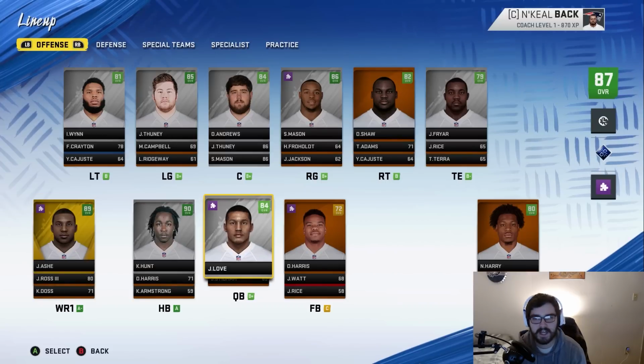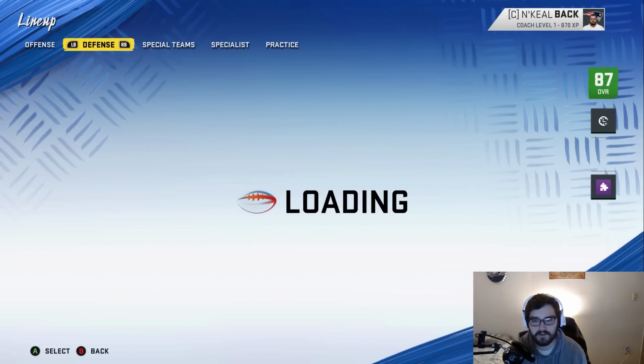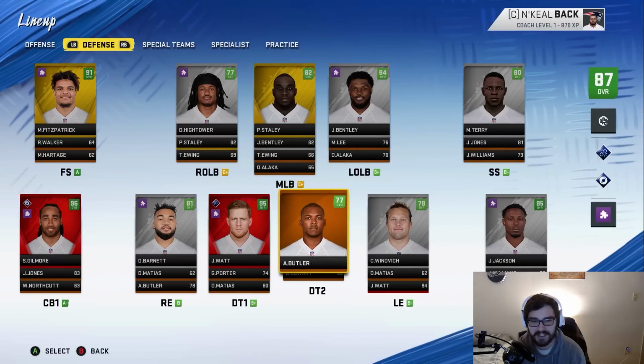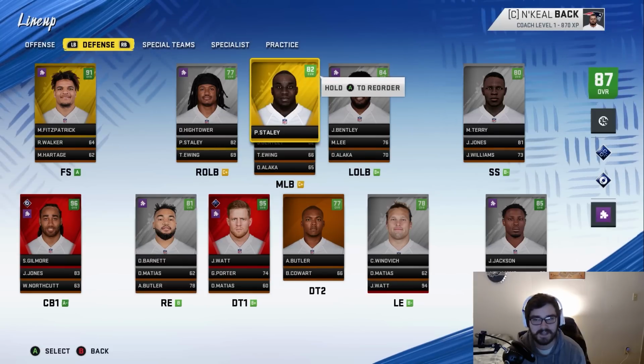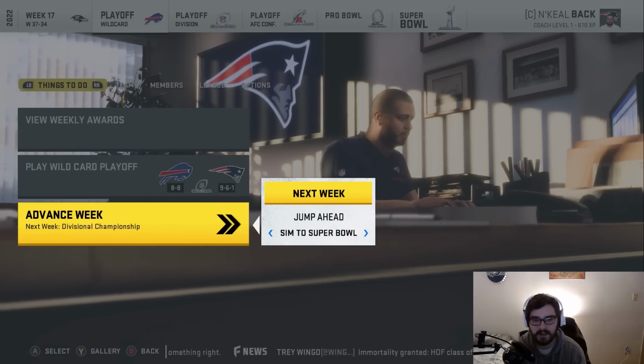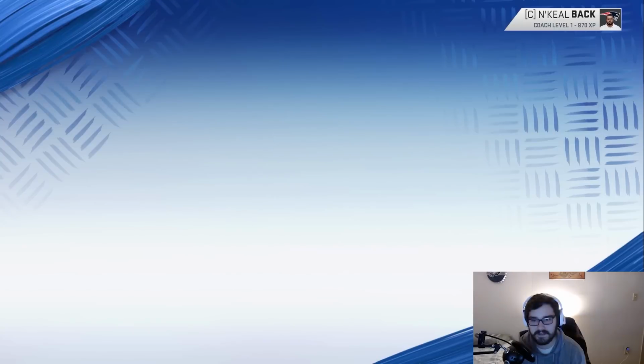Okay. Let me quickly check out what the development trait of the middle linebacker is. It is Superstar. Okay, that is awesome. He's an 82 overall with Superstar development. That may even go up to X Factor as well in the Super Bowl week, since he did win Defensive Rookie of the Year. Let's see if we can take down the Bills, though. I didn't mean to click on that.